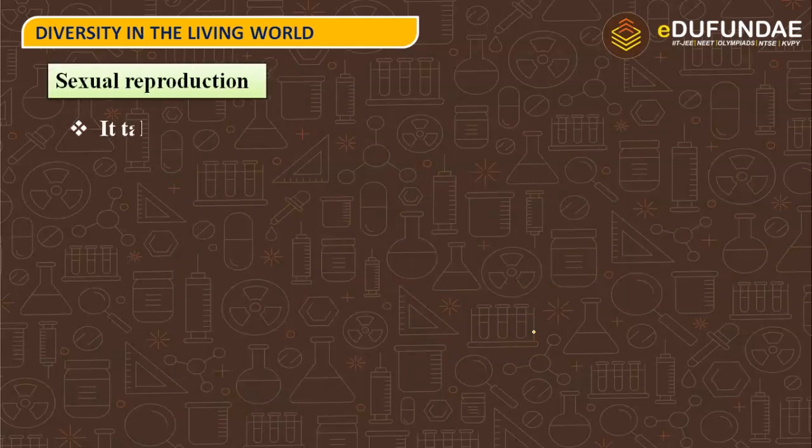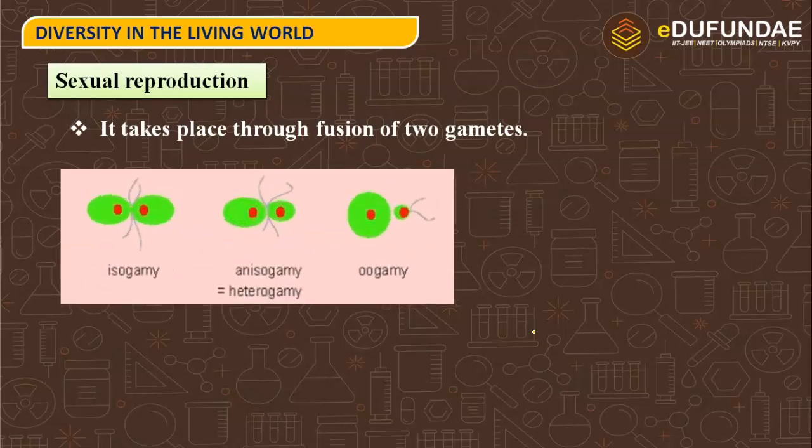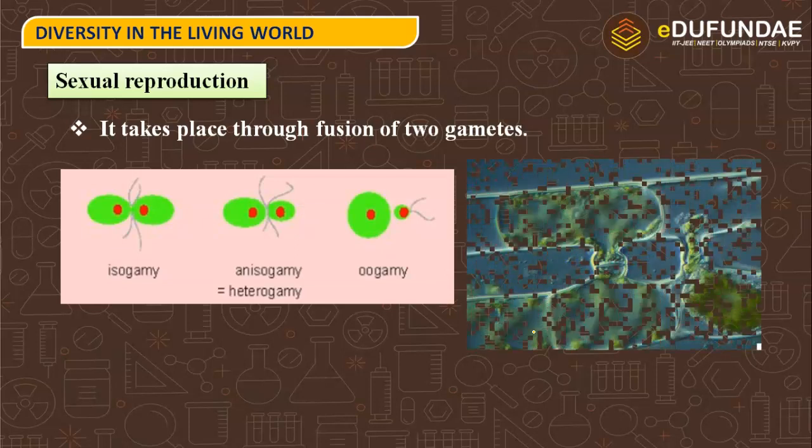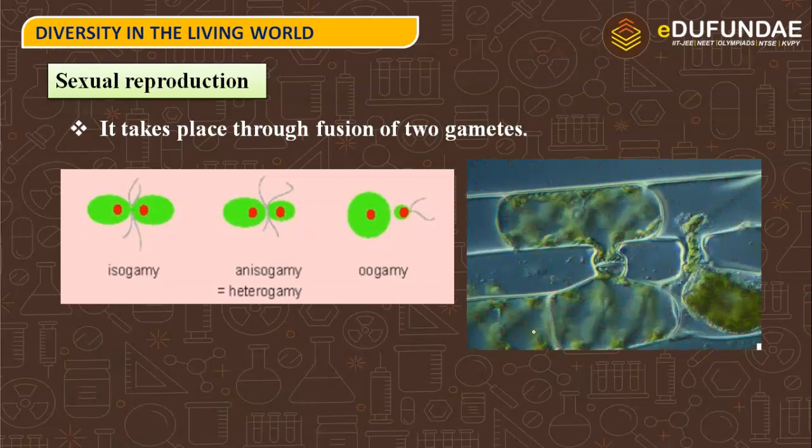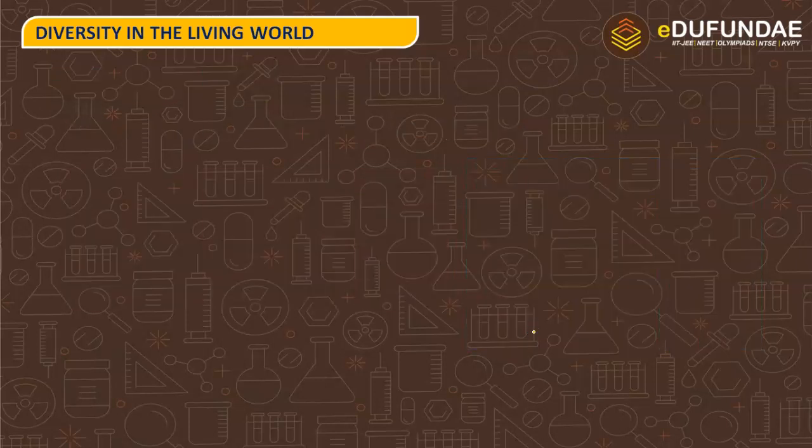Next is sexual reproduction. It takes place through the fusion of two gametes. So it can be isogamous, anisogamous or oogamy. That means in isogamy, what do we see? Here is the representation of the reproduction, the sexual reproduction taking place.